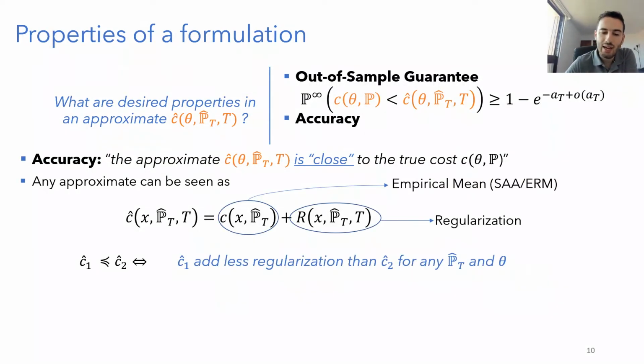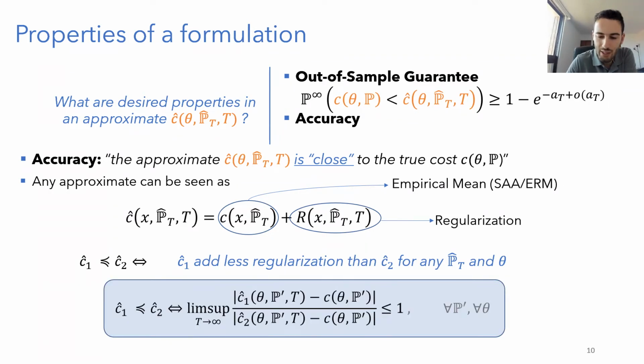And then I want to say that an approximation is better than another approximation by this inequality. This is better than the other approximation if the first one, like C1, will add less regularization than C2 uniformly for whatever realization of the data and whatever decision. And I can write this mathematically and formally with the following formulation.